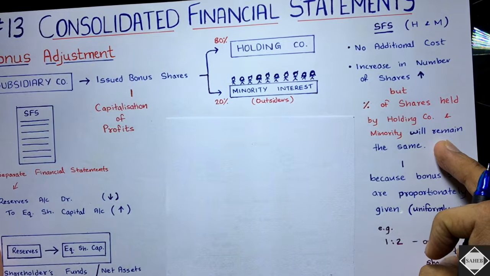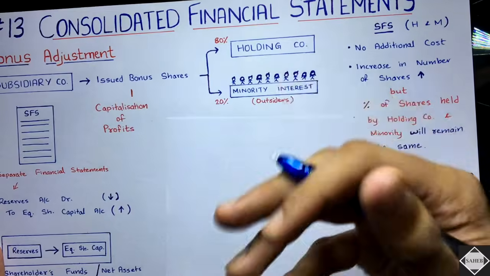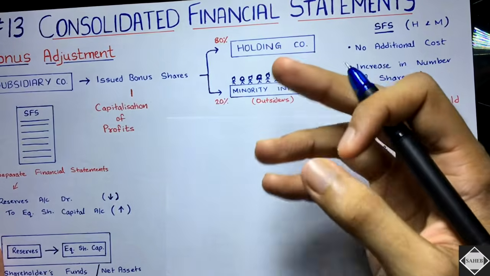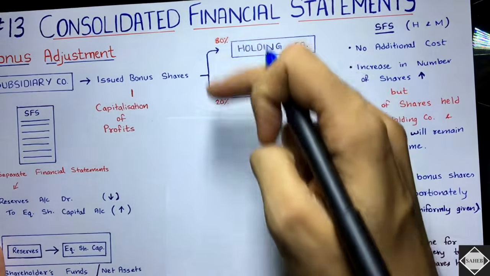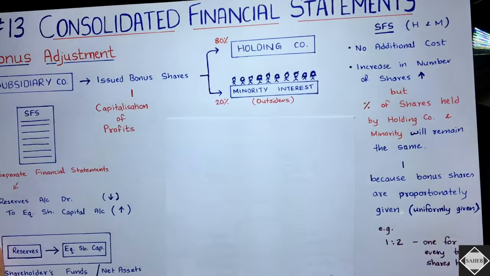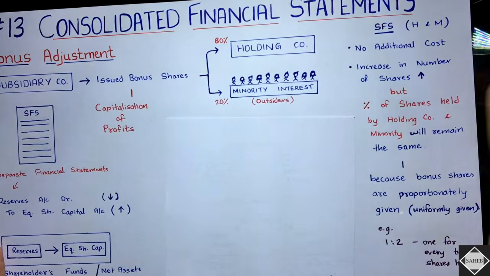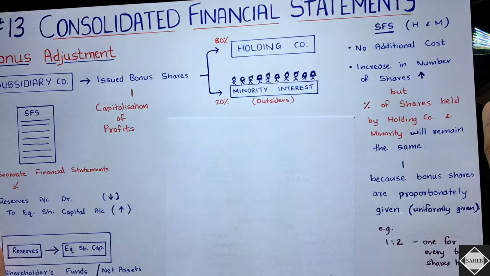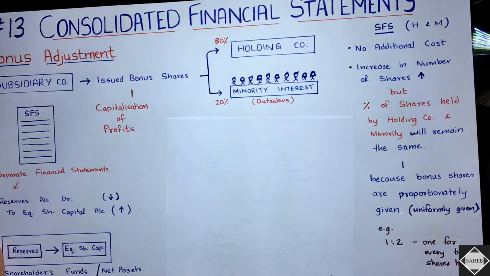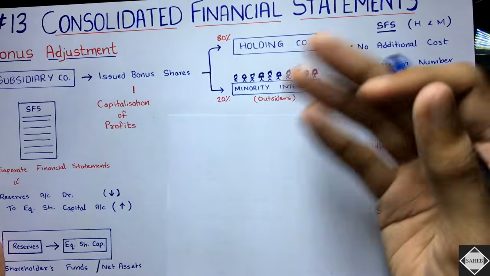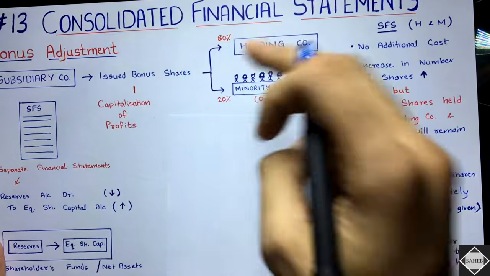How will it remain the same, sir? We all know new shares are coming into the picture, so there has to be some change. But no, nothing will happen. Even after the bonus, this percentage is going to remain the same.